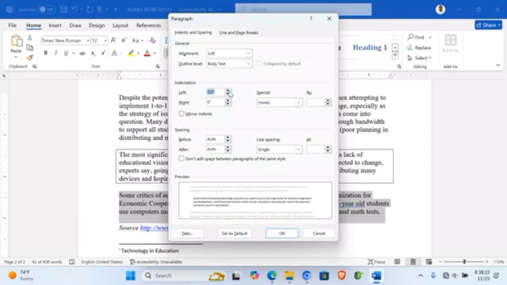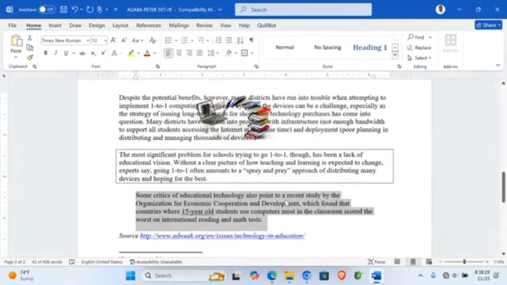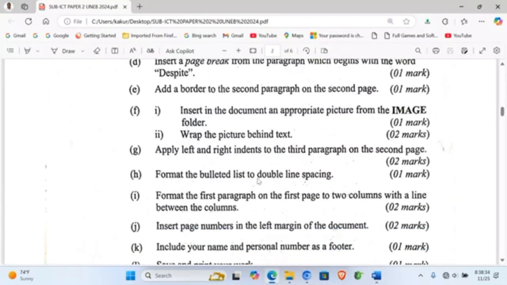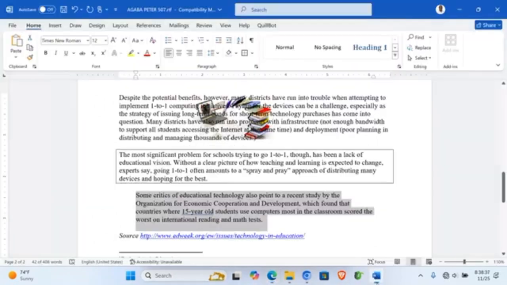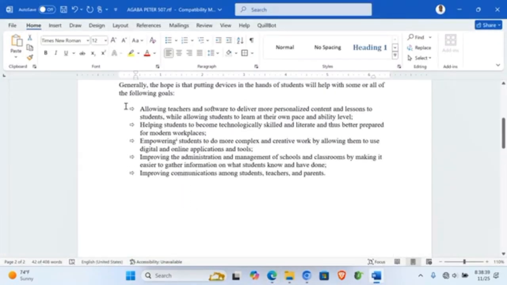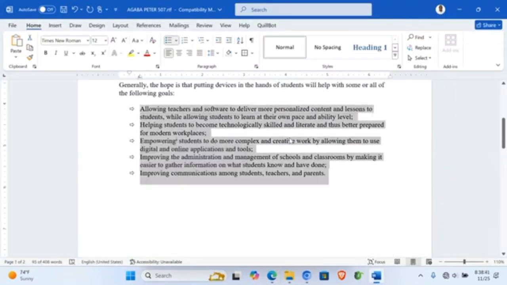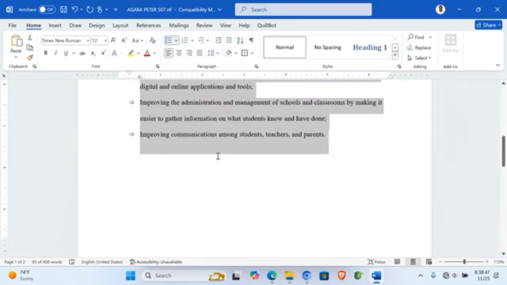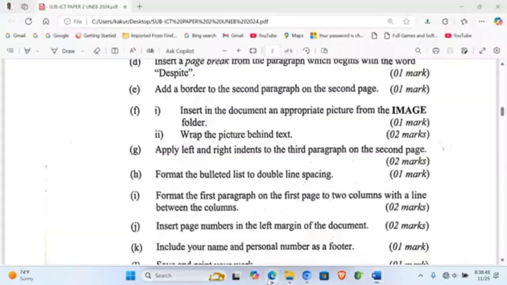I can increase now like 0.2, then right I increase. Okay, that one is done. Now I continue. Format the bullet list to double line spacing. I highlight, I go to home, 2.0, that is double line spacing.